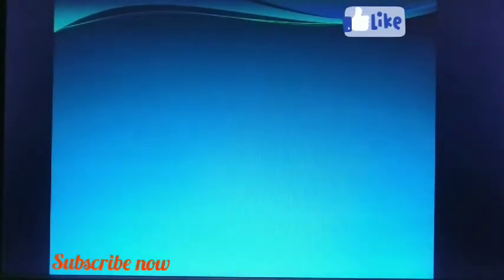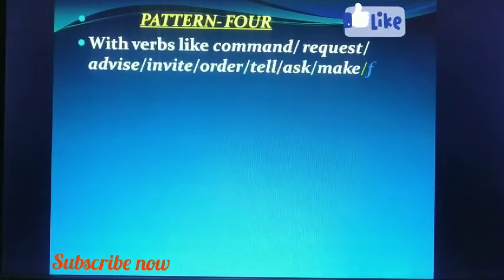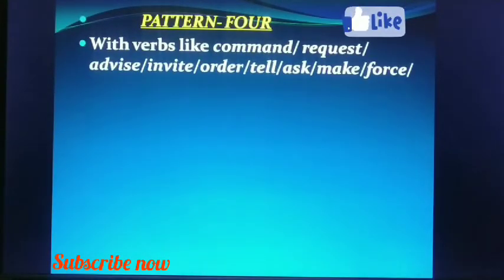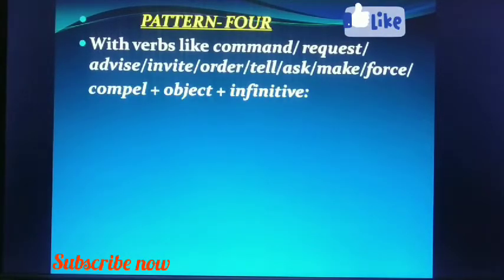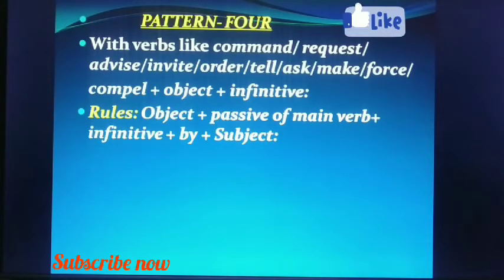That is passive. Now, pattern 4. With verbs like command, request, advise, invite, order, tell, ask, make, force, compel, plus object. With these verbs, an object plus infinitive. Rule: first you use the object passive of the main verb. Here, we do not change the infinitive. We change the main verb plus infinitive plus by plus subject. Here, infinitive is not changed with these verbs. Remember that.